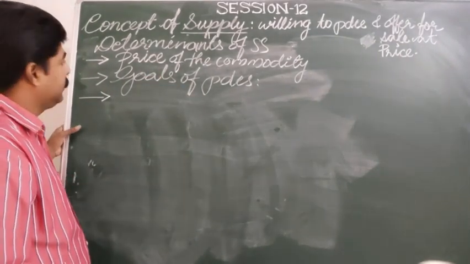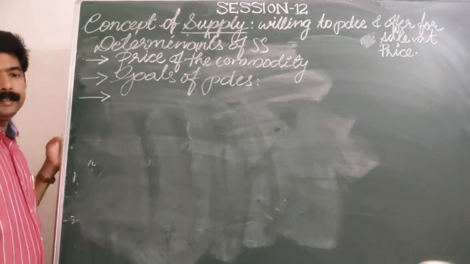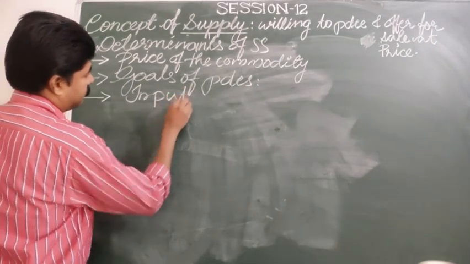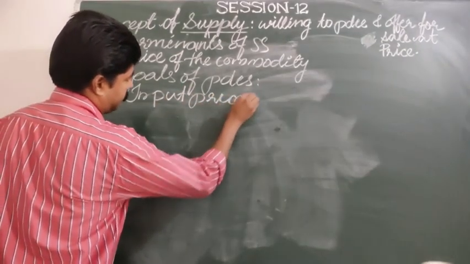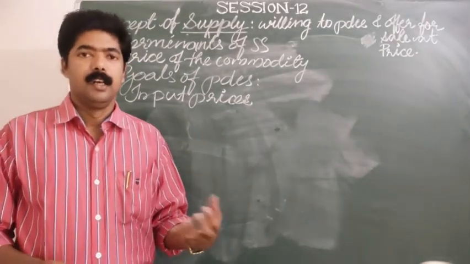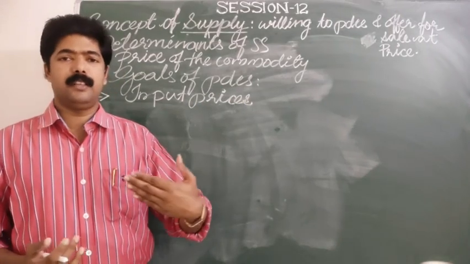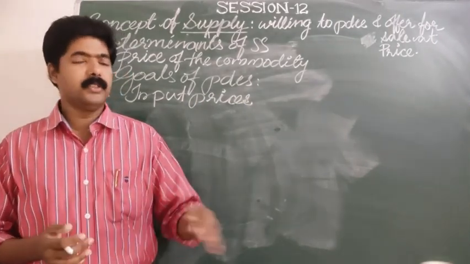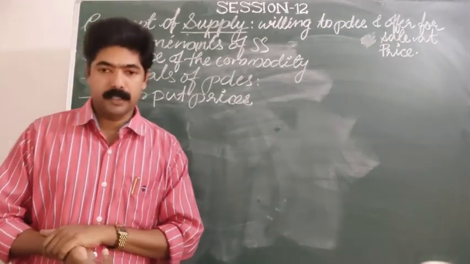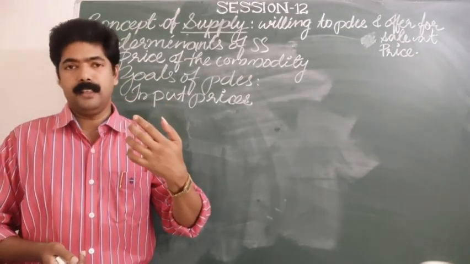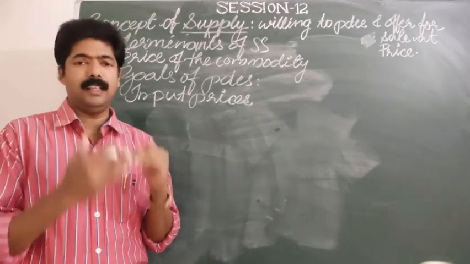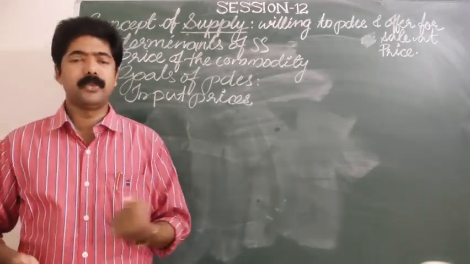And the third important determinant of supply is input prices. What is meant by input? Factors of production. What are the variable resources we use in the production process of producing one commodity? Those variable resources are termed inputs. So in order to maximize the profit, the producer must know what type of cost of production or what type of inputs are used.